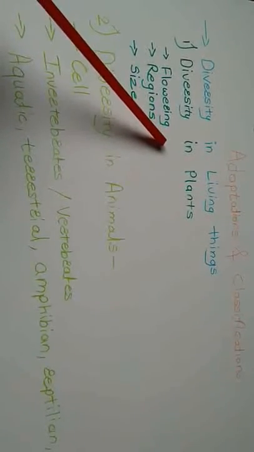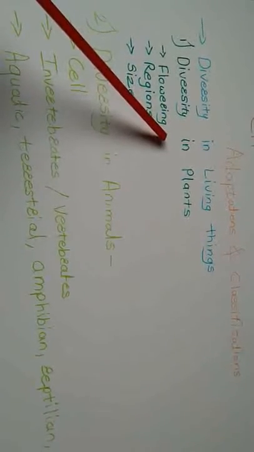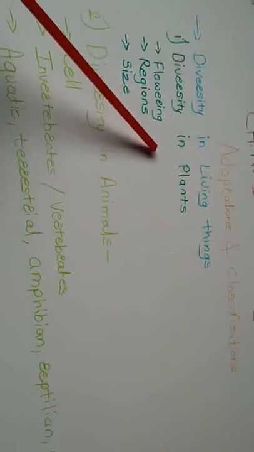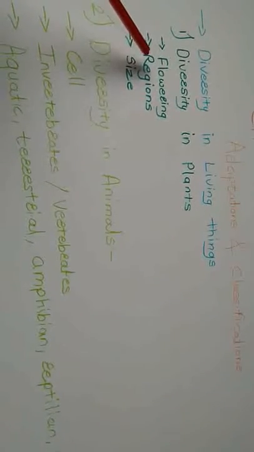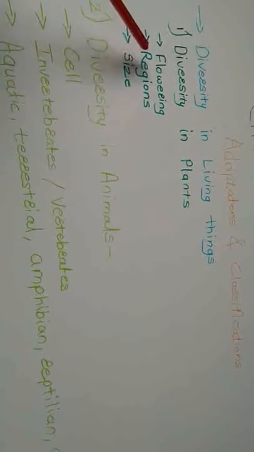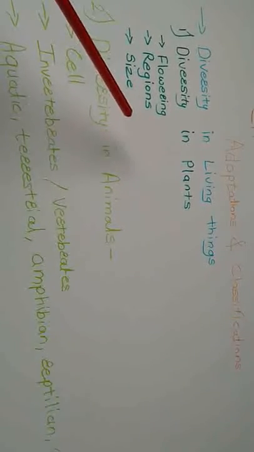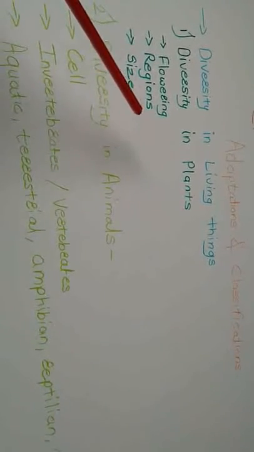How do the plants differ from each other? Some plants bear flowers, means those which contain flowers are flowering plants. Some do not, so they are called non-flowering plants. Sometimes the plants' diversity is seen region wise also. Some plants are found only in the desert region, where there is scarcity of water, very rare water, and still those plants can survive.